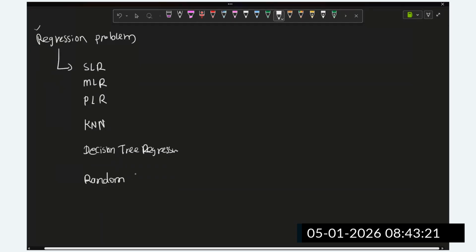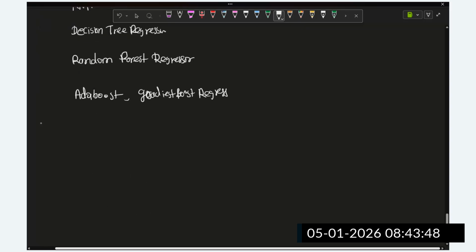Then AdaBoost regressor, gradient boosting regressor, and XGBoost regressor will be there. I have mentioned all these algorithms in the syllabus.